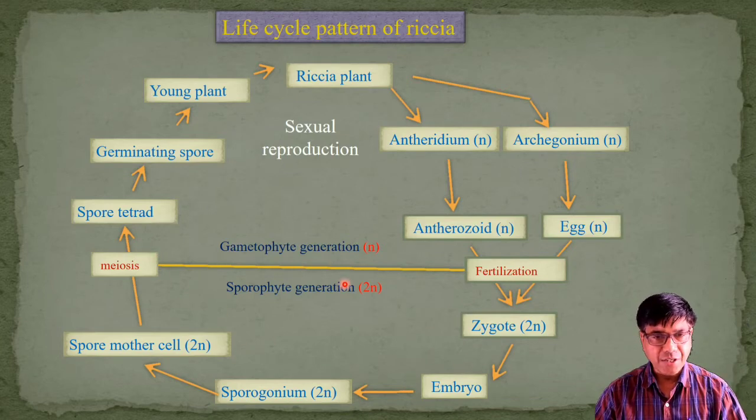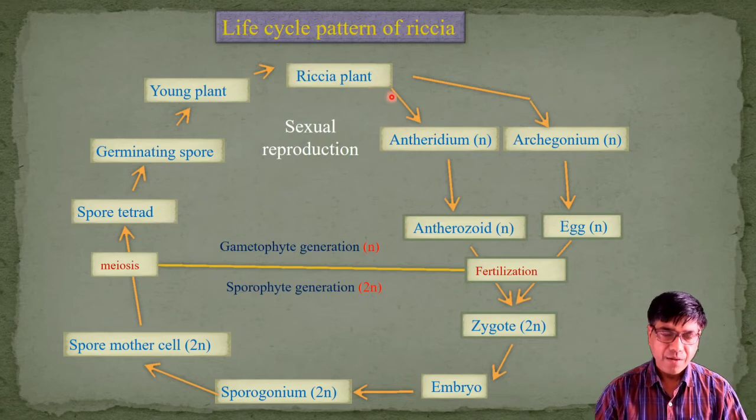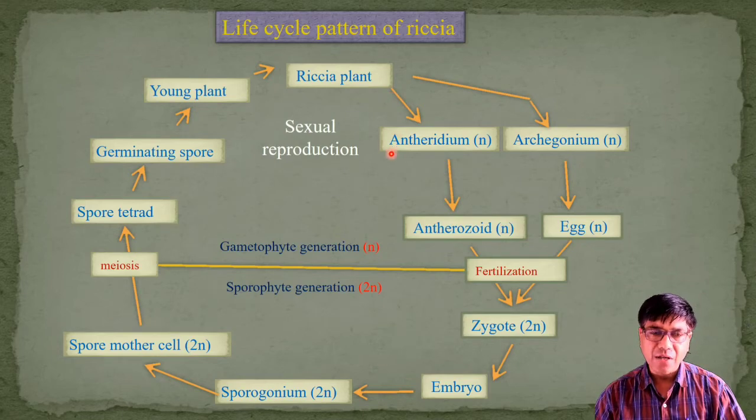The two generations are morphologically different, hence this type of alternation of generation is called heteromorphic. Riccia thallus is monoecious. The male and female sex organs are developed in the tissue of thallus from a single initial cell. Male sex organ is called antheridium and female sex organ is called archegonium.